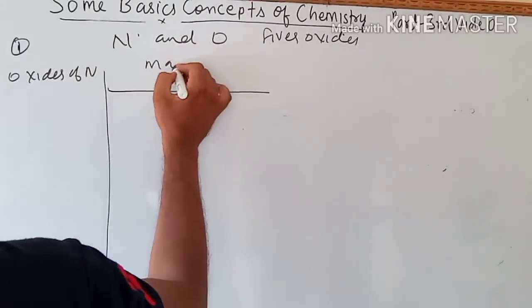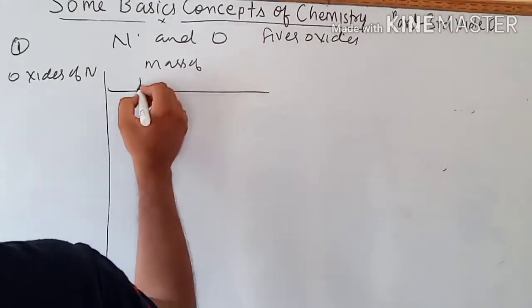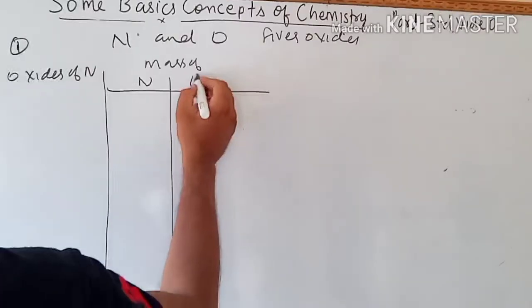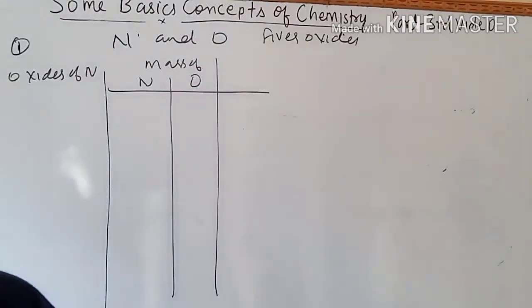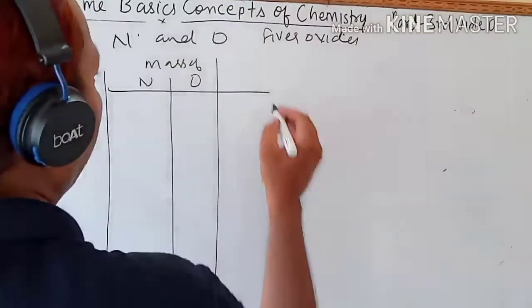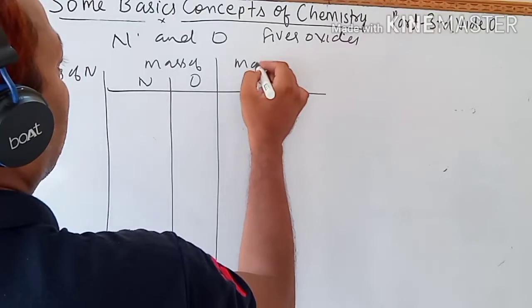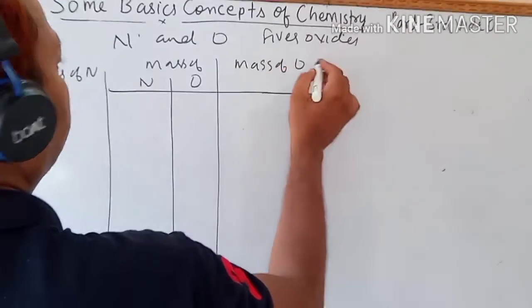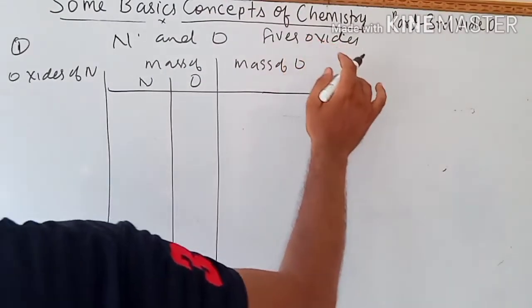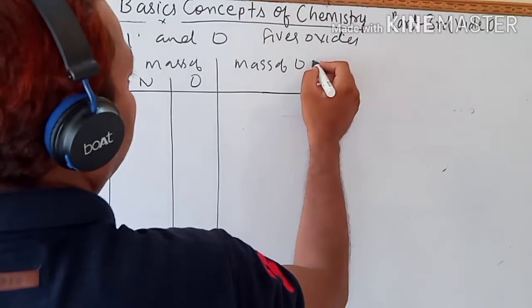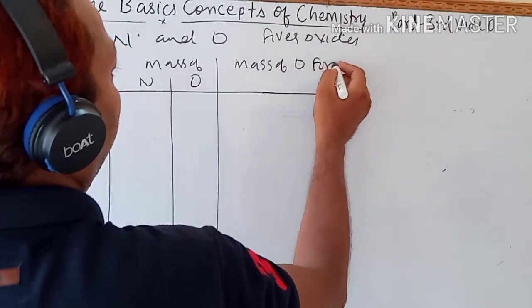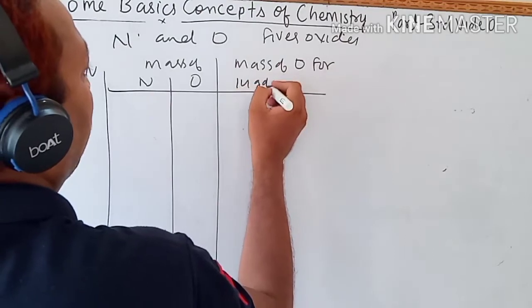Next column: mass of nitrogen. Then mass of oxygen. Next heading: mass of oxygen for 14 grams of nitrogen.